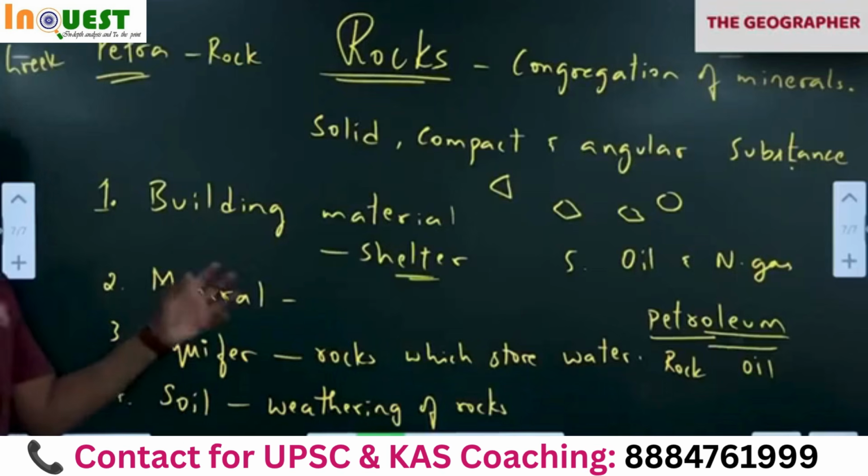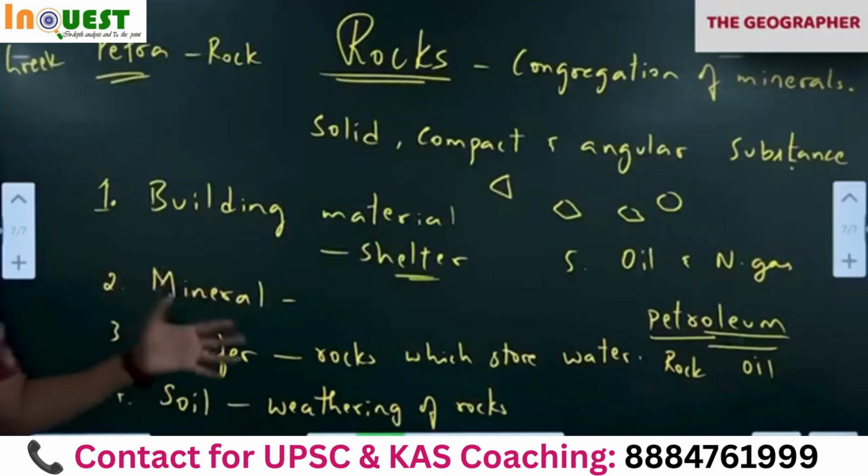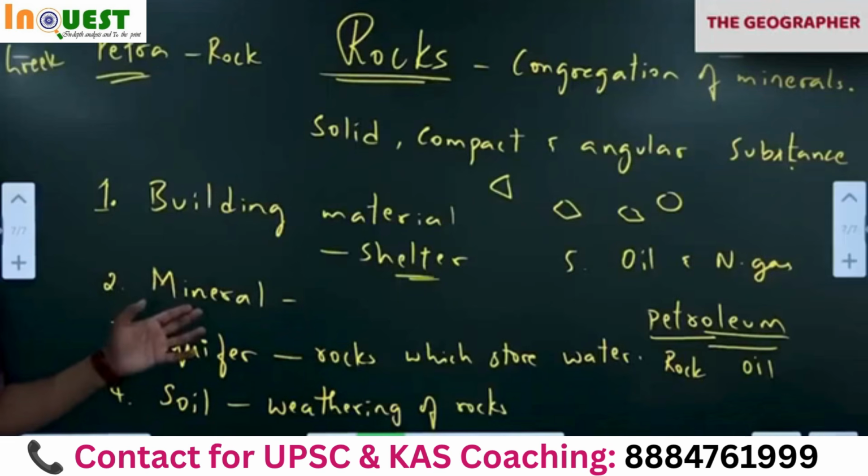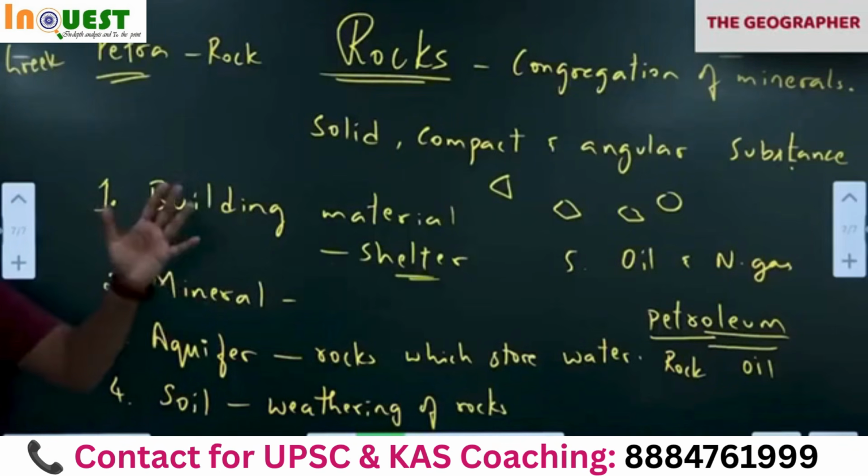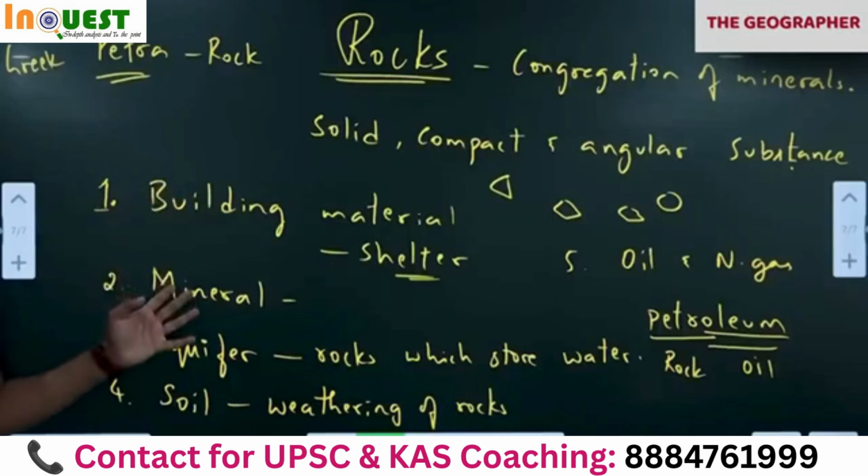Because miners who mine, they are also part of our economy. Remember, don't forget, mining and quarry is also part of our primary sector. Primary sector, red collar workers. Even though it is unorganized, the majority of our population is in the primary sector. So as a result, these are very important for our economy also.